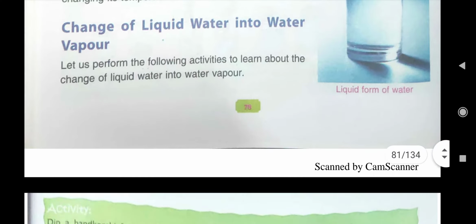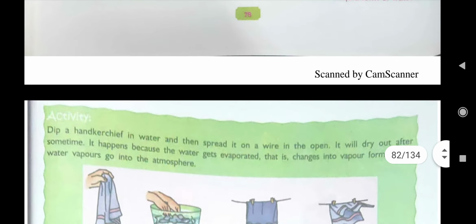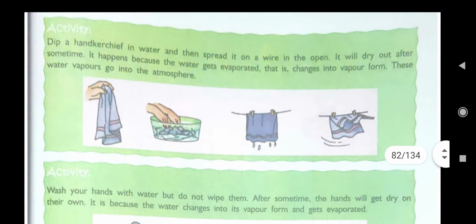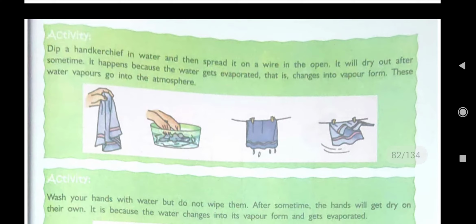So one by one here we will read the change of liquid water into vapor form and into the solid form. First you read about change of liquid water into water vapor. And for that again we have to do some activities. As I have told you, in this lesson lots of activities are there. Here this activity is a handkerchief.